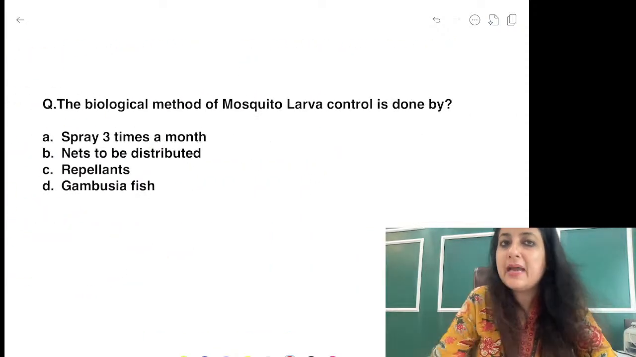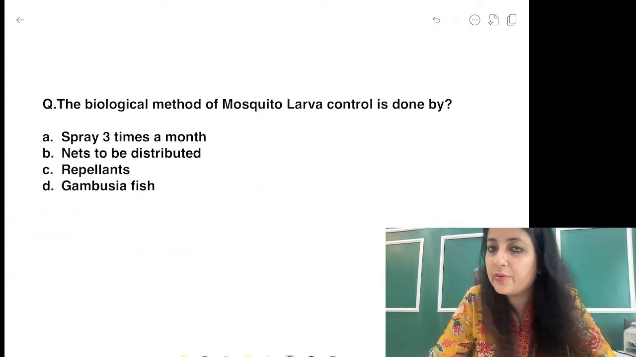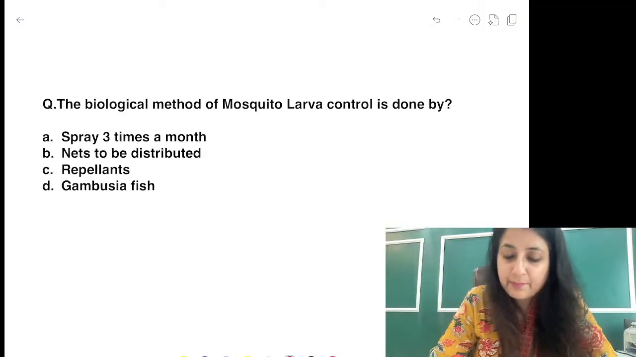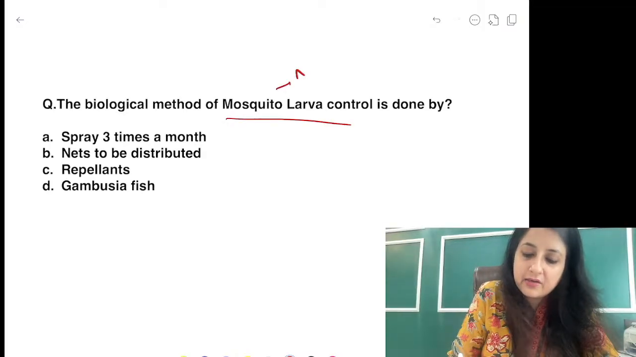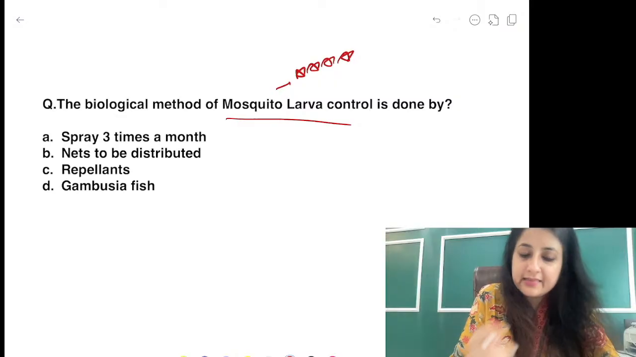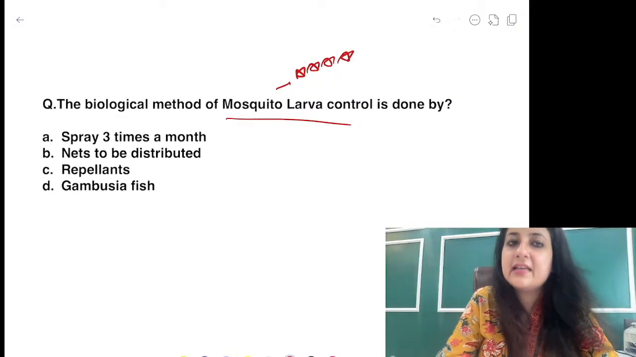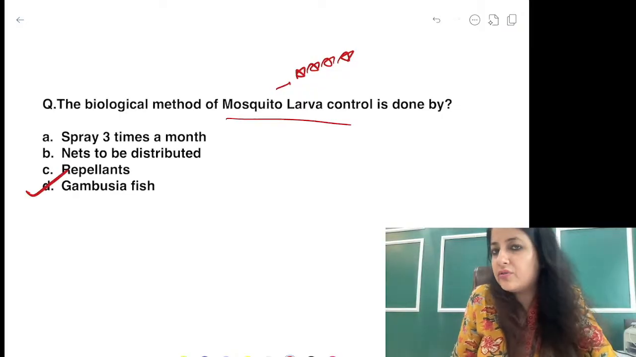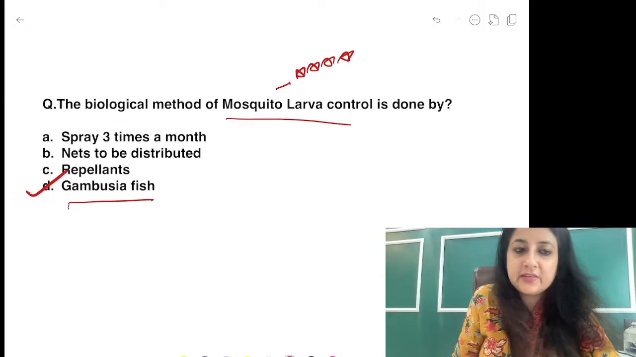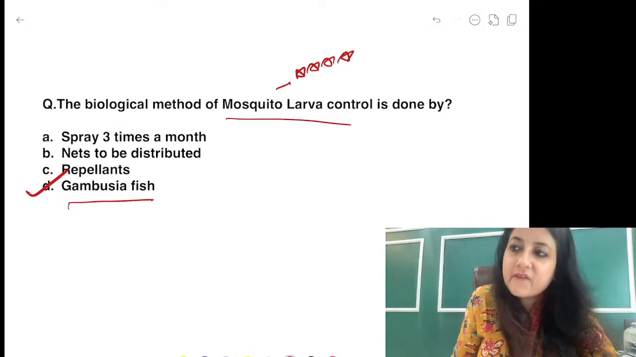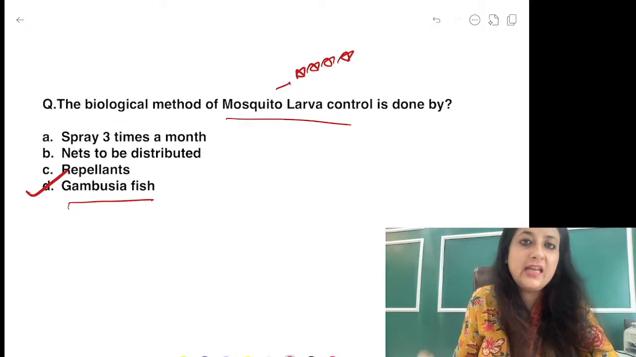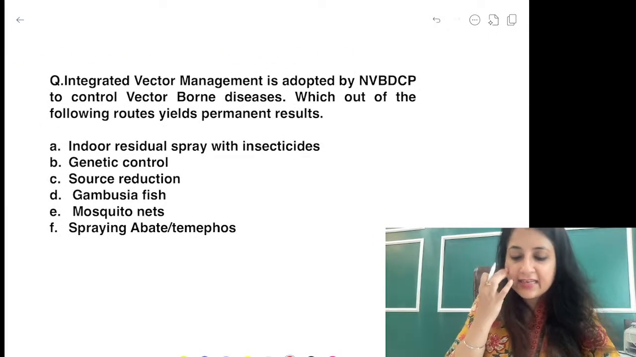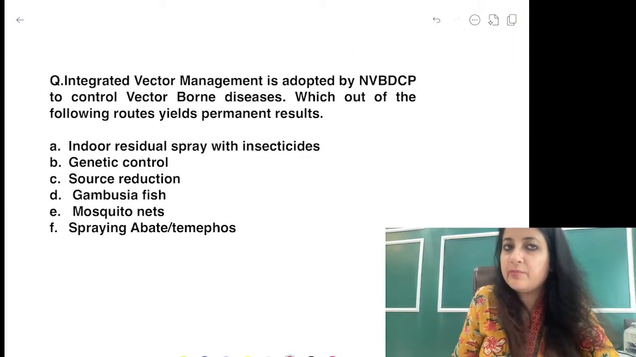Okay, so the name of the program is National Program for Control of NCDs. All right, biological method for mosquito larva control, a 4-star MCQ. They keep asking this: how will you control larva? Will you use nets, use repellents, spray 3 times a month, or Gambusia fish? I am not going into too much detail over here, just wanted to repeat this 4-star MCQ. Gambusia fish is the one which is going to eat the larva. Okay.